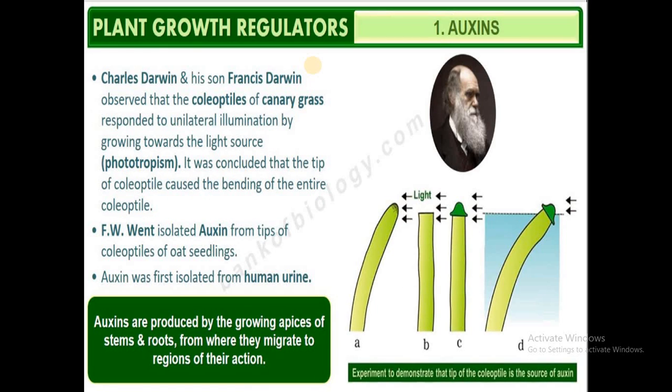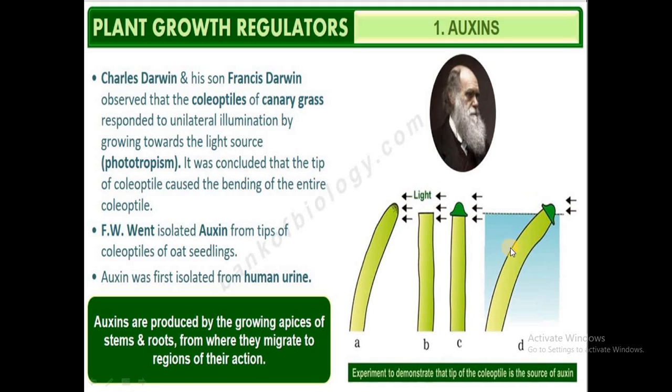Now we will concentrate on the first group of the plant growth regulators, that is the auxin. When you go back to the history of the discovery of these plant growth regulators, they were studied by the scientist Charles Darwin and his son Francis Darwin when they were studying the coleoptile.